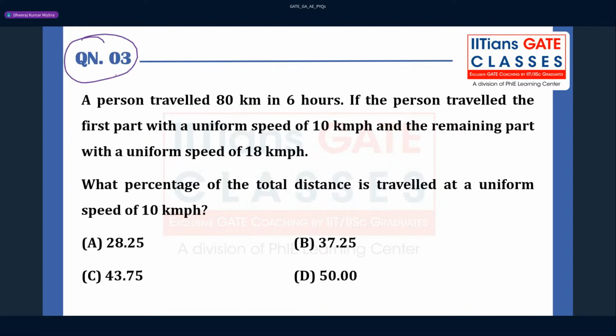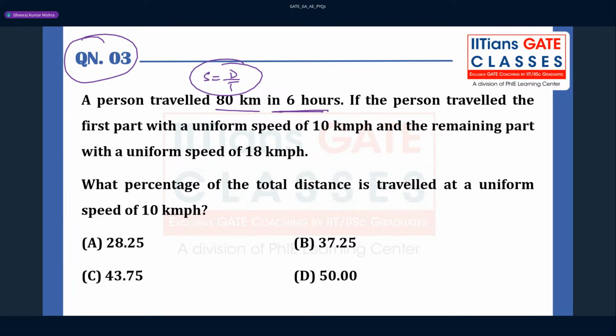Question number 3 was asked from time, speed, and distance. If you know the simple relation, that speed equals distance upon time, then you can solve this kind of question. So a person traveled 80 kilometer in 6 hours. He spent 6 hours to cover 80 kilometer.